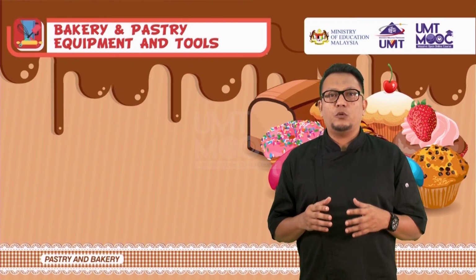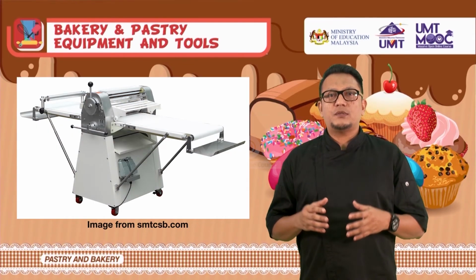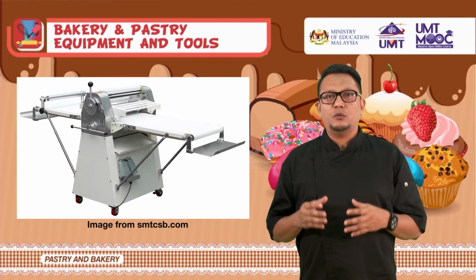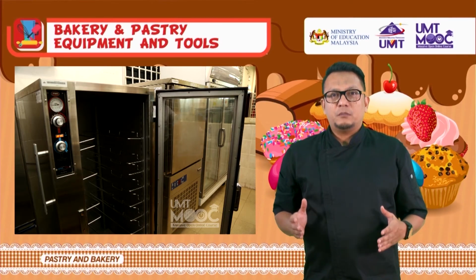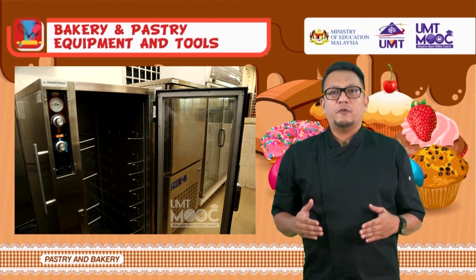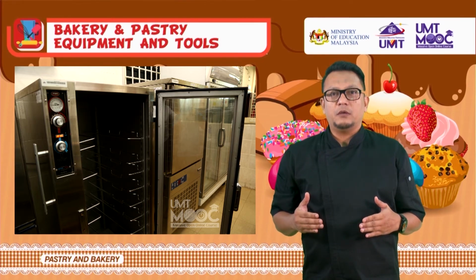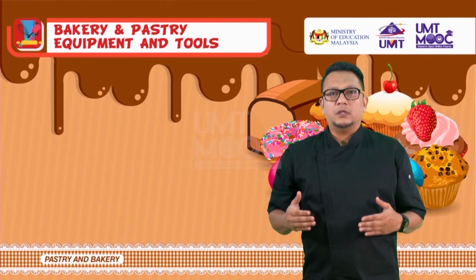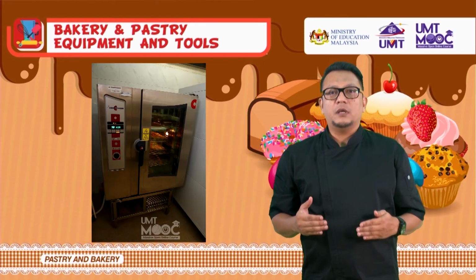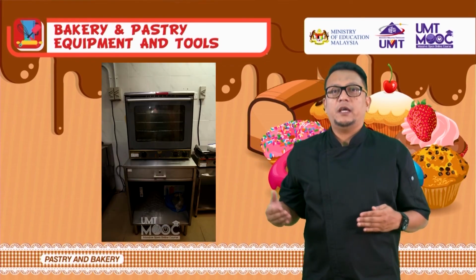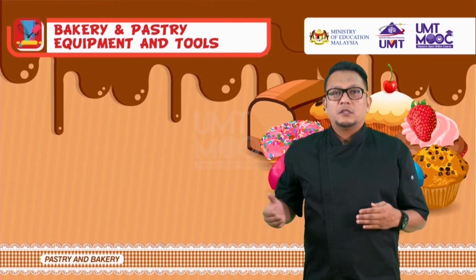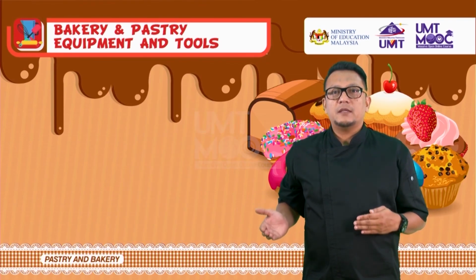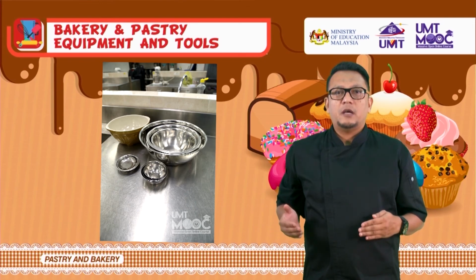Dough handling equipment. Dough sheeter rolls out portion of dough into sheets of uniform thickness. Proofer is a special box in which the ideal conditions for fermenting yeast doughs can be created. Types of oven: deck oven, combi oven, convection oven, and conventional oven. Small equipment such as bowls, measuring utensils, baking mold, types of scrapers, and other tools.